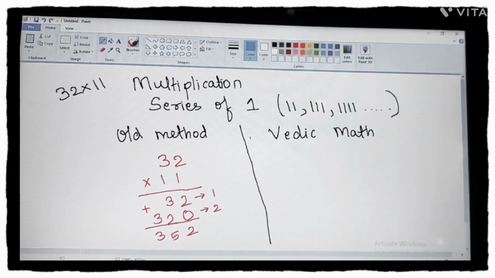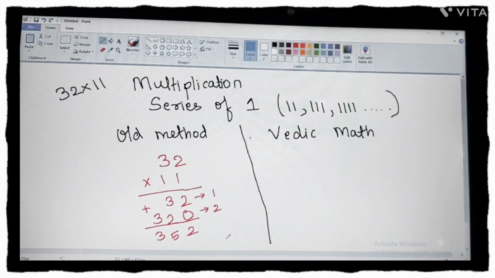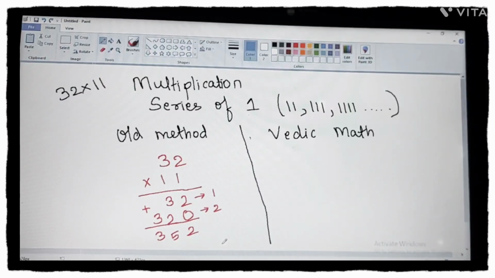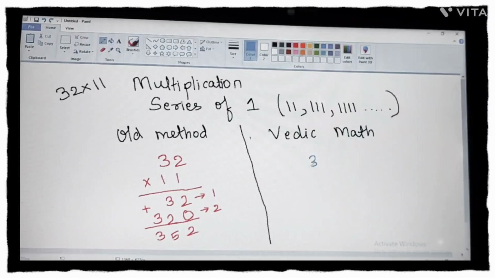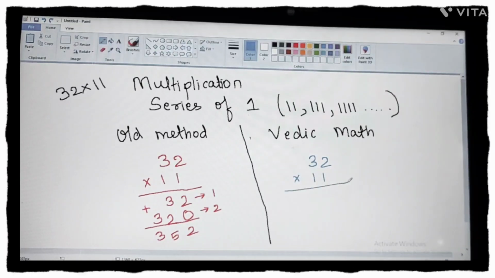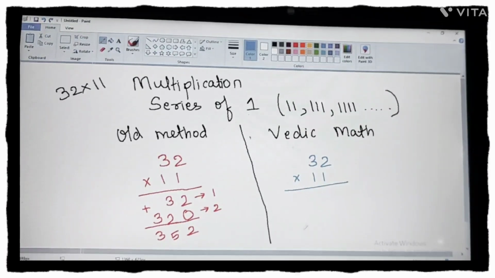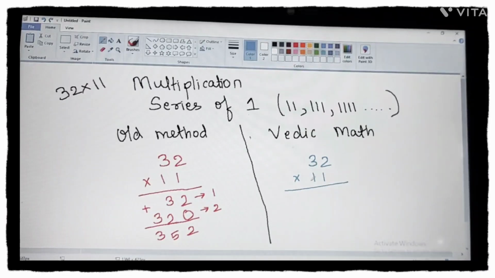Now just pay attention to how we are supposed to do it. It is a little tricky, but once you understand it, it becomes very easy for you to solve the sums within seconds. Same number I am taking, 32. I want to multiply it with 11. Now what is the method? Here, how many times have we written 1? 2 times.